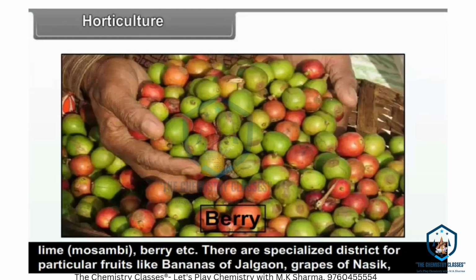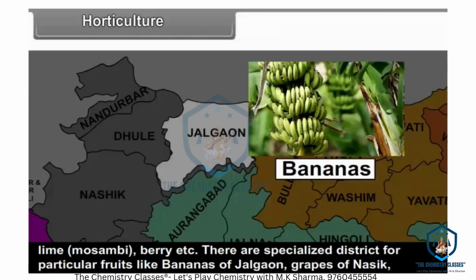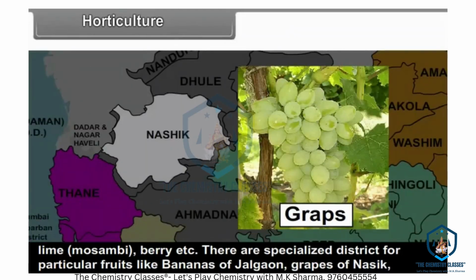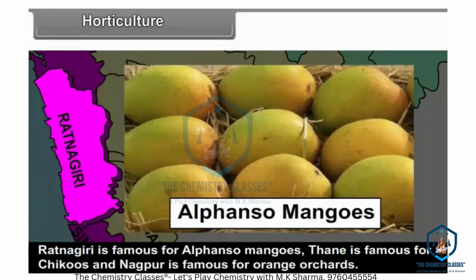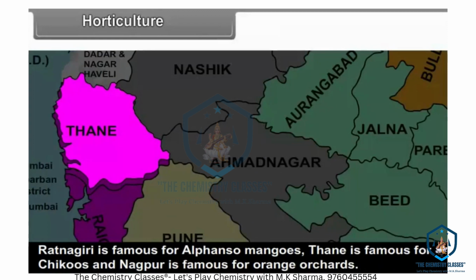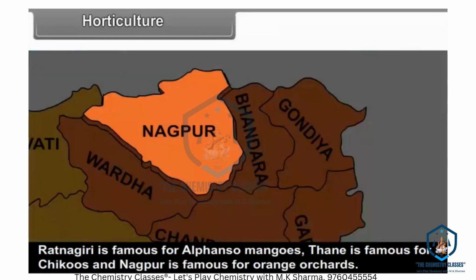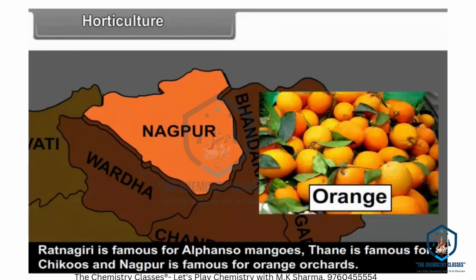There are specialized districts for particular fruits, like bananas of Jalgaon, grapes of Nashik. Ratnagiri is famous for Alphonso mangoes. Thane is famous for chikus and Nagpur is famous for orange orchards.